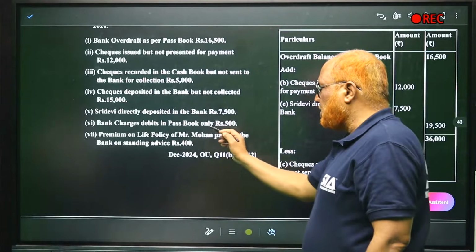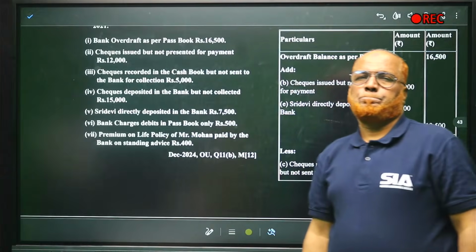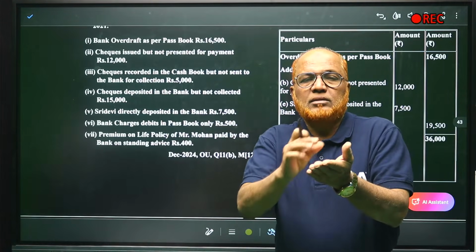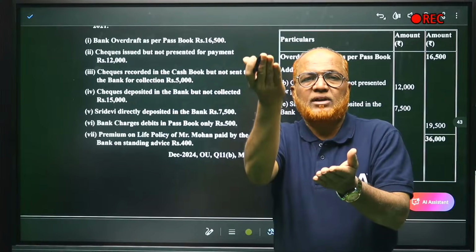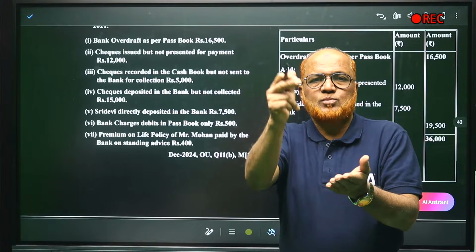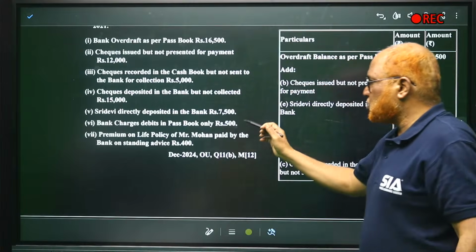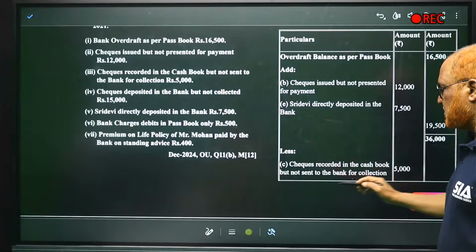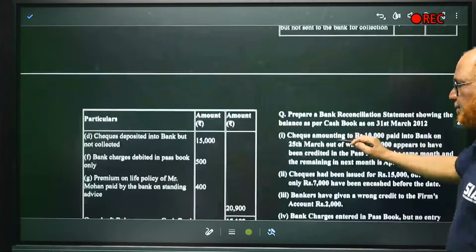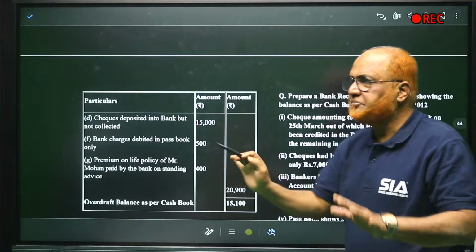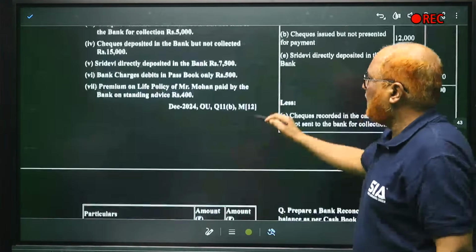Bank charges debited in passbook only. When you open the passbook, it is showing bank charges debited. That means the passbook overdraft has increased. Now we have to deduct. How much? 500. So less 500. Bank charges debited in passbook only, 500. That is also deducted.